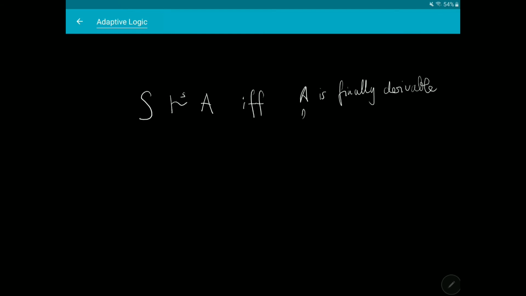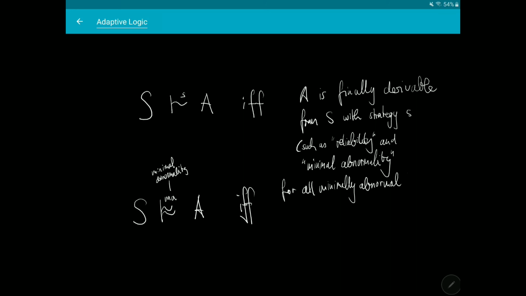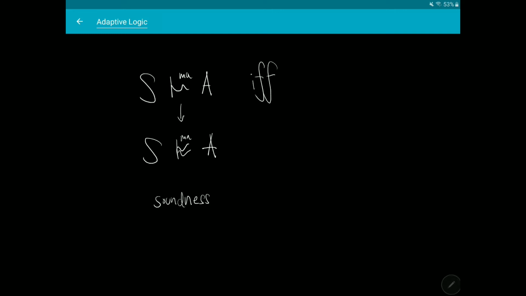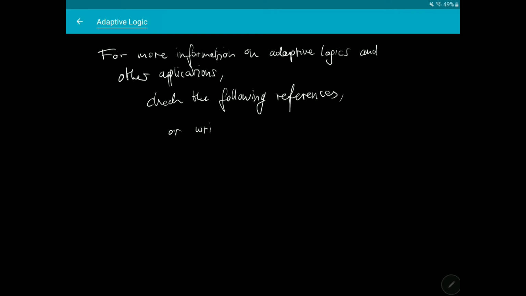To make the connection between semantics and syntax or proof theory more concrete, we can define a consequence relation based on the notion of final derivability relative to a given strategy, and a consequence relation defined in terms of the semantics. Now, in our case, minimal abnormality would say A is a consequence of the premise set if and only if A is true in all minimal abnormal models. Now, these two consequence relations for minimal abnormality are exactly the same. So we have soundness and completeness, and similarly for reliability there exists a semantics such that the semantic consequence relation will be exactly the same as the one for the proof theory.